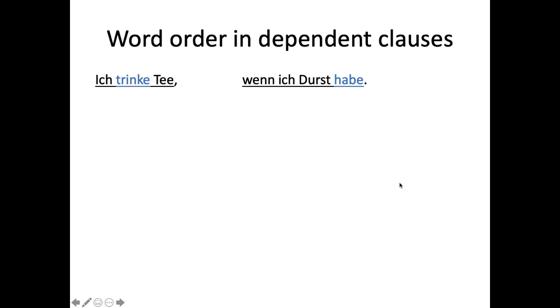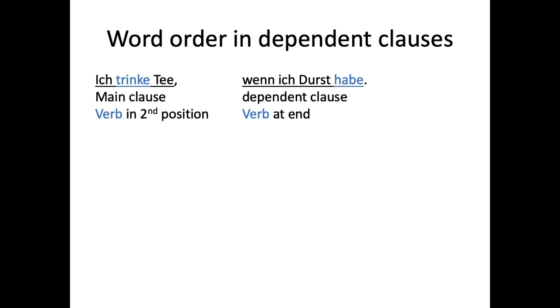Okay, so just to note one other slightly complicated thing about word order and dependent clauses is that sometimes you want to start with the dependent clause, and sometimes you want to start with the independent clause. So here we're starting with the main clause, Ich trinke Tee. And then we're going to do the dependent clause, wenn ich Durst habe. So that's like the standard version we've been doing. Verb in the second position for the main clause, a verb at the end for the